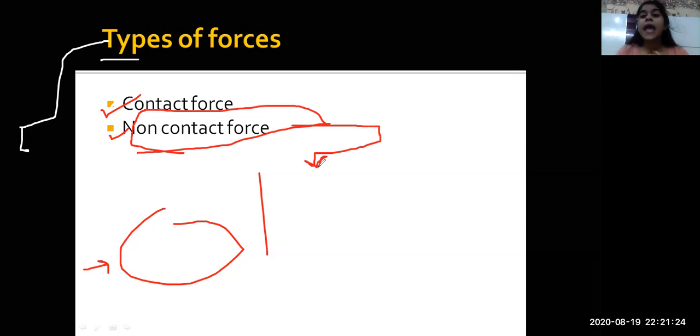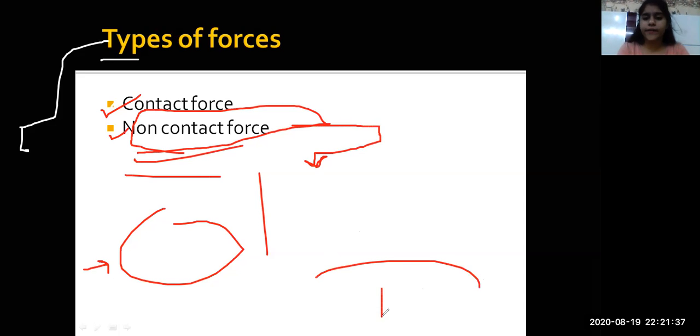Number 3, electrostatic force, everyone. These are the non-contact forces. There's no contact, right? This is your earth, and you're standing over here.